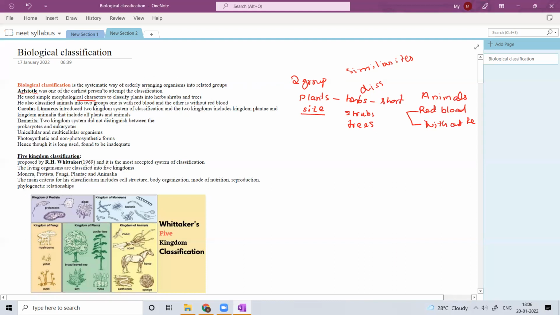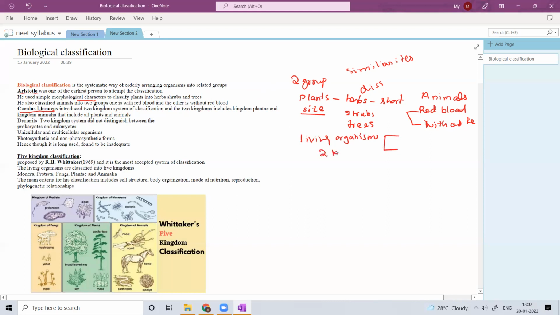Okay, so the next person who classified living organisms is Carolus Linnaeus. He introduced the two kingdom system. He named the groups that he classified as kingdoms, and he classified all living organisms into two groups, two kingdoms.